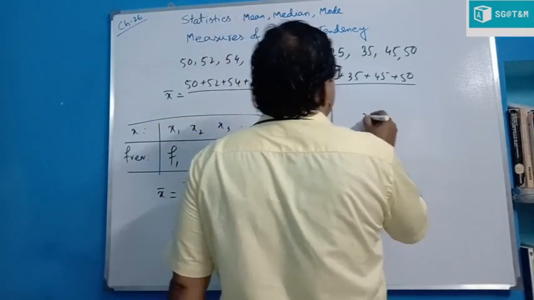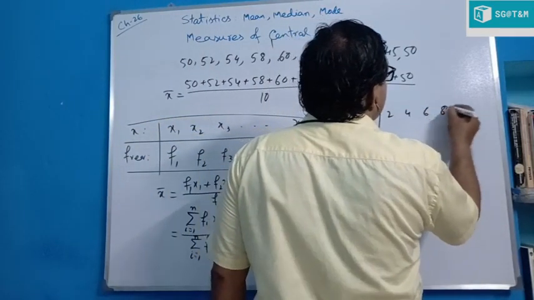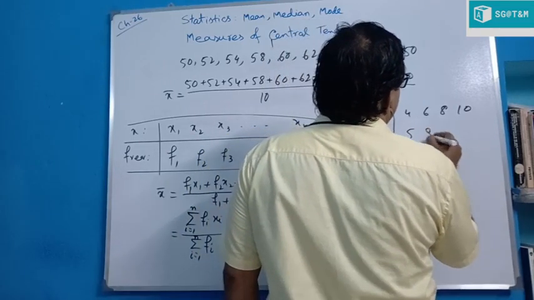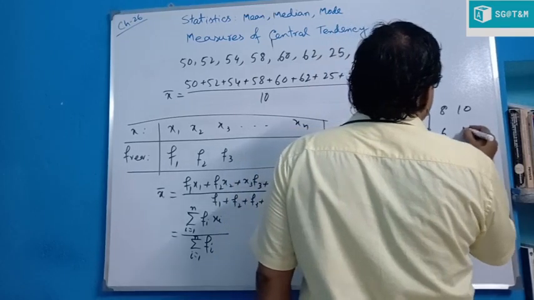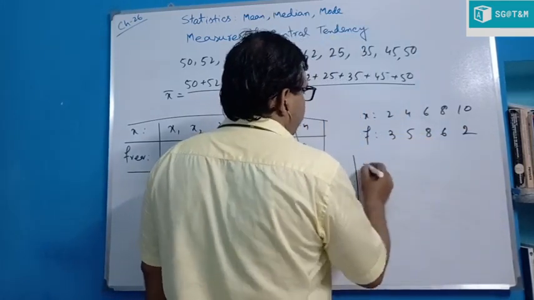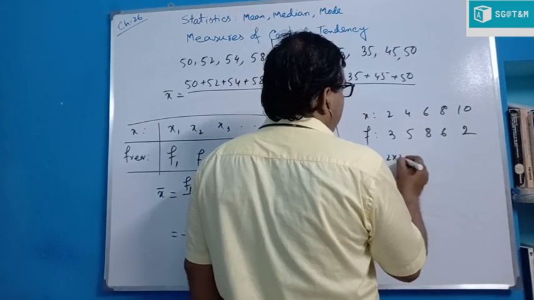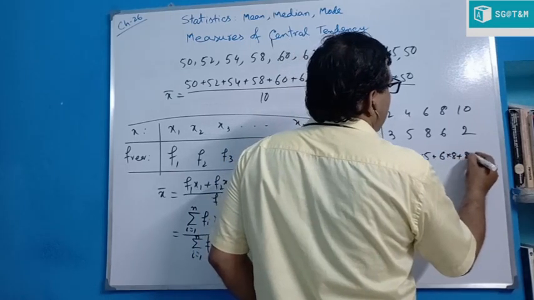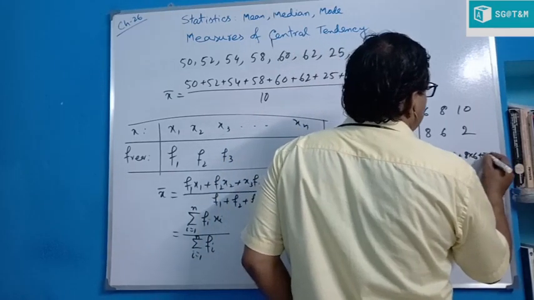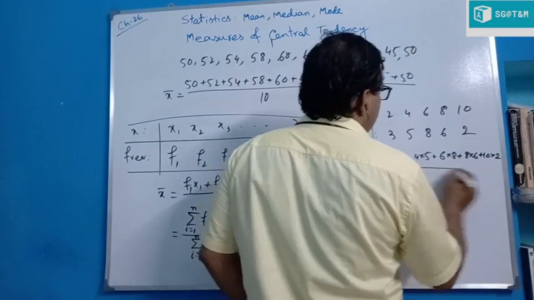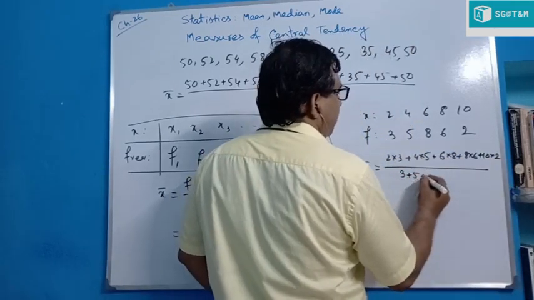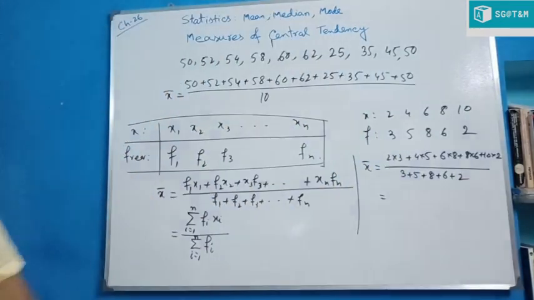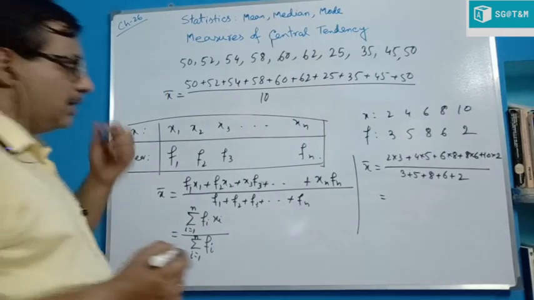Take an example. Suppose the values of x are 2, 4, 6, 8, 10. Corresponding frequencies are given as 3, 5, 8, 6, 2. So x bar we can find very easily: 2 into 3 plus 4 into 5 plus 6 into 8 plus 8 into 6 plus 10 into 2, divided by the total frequency 3 plus 5 plus 8 plus 6 plus 2. After simplification we get the answer.